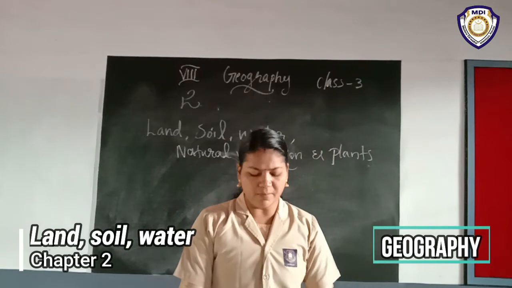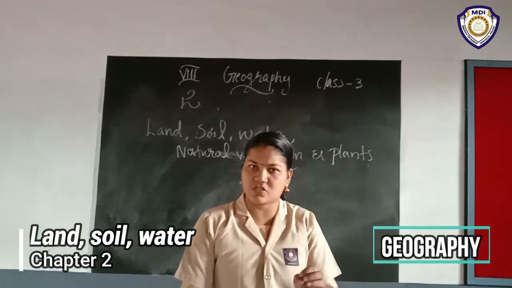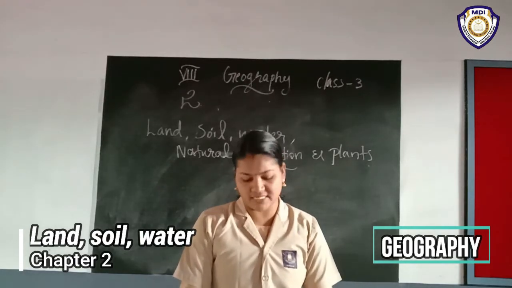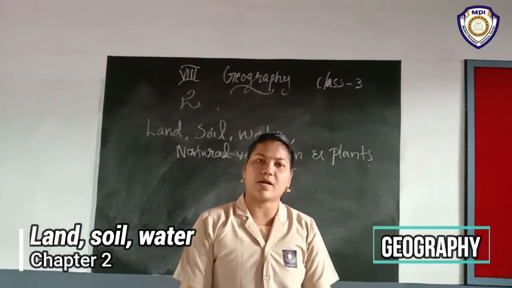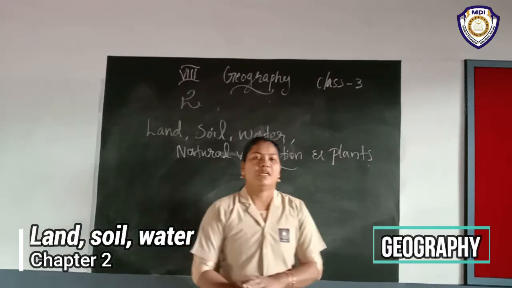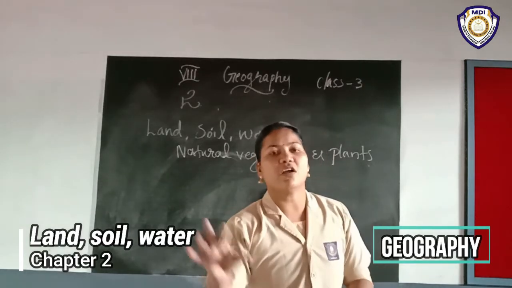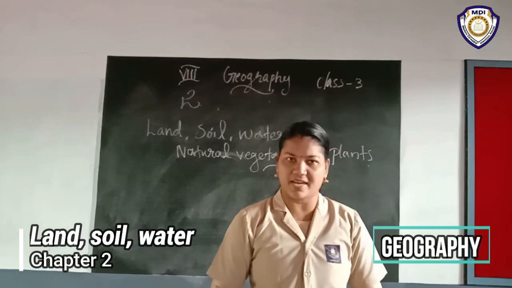That means these resources are not equally distributed. They are not equally concentrated in each area. That is the main reason behind it.